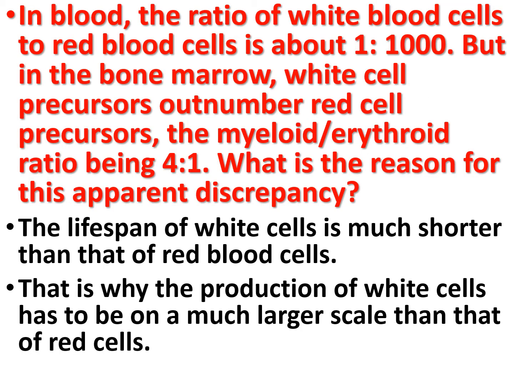In the blood, the ratio of white blood cells to red blood cells is about 1 to 1000, but in the bone marrow, white cell precursors outnumber red cell precursors, the myeloid to erythroid ratio being 4 to 1. So what is the reason for this apparent discrepancy? The ratio in the marrow is different because the lifespan of the white blood cell is much shorter than that of the red blood cell. That's why the production of white blood cells has to be on a much larger scale than that of red blood cells.